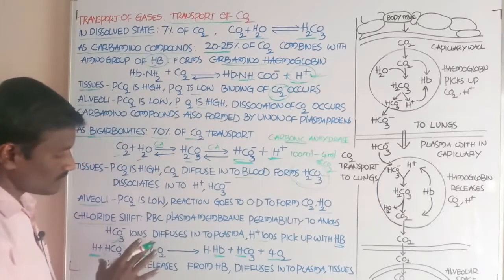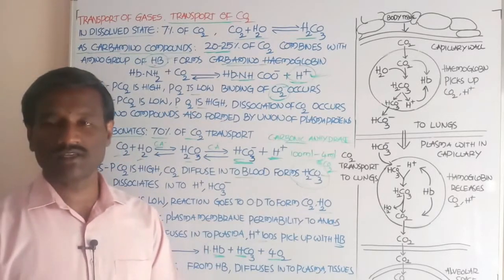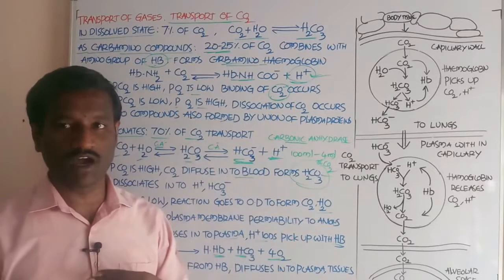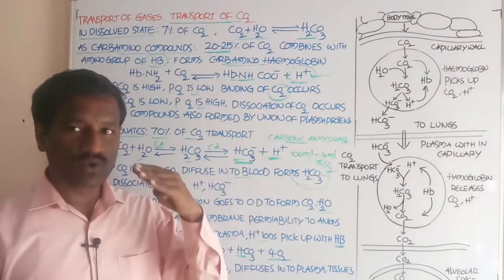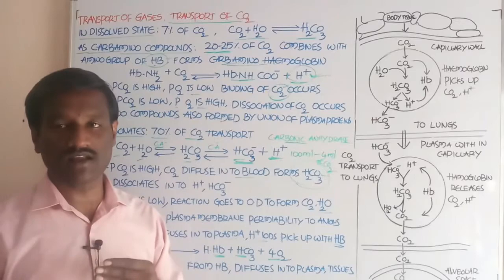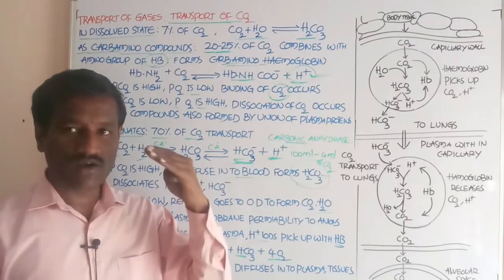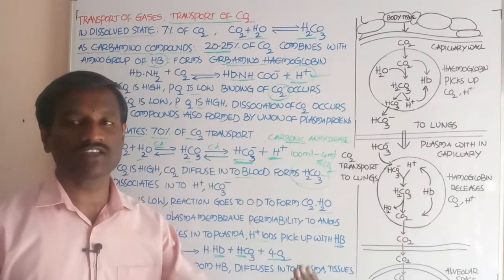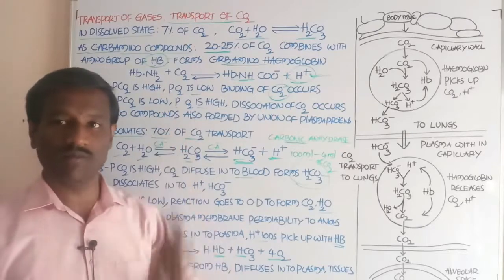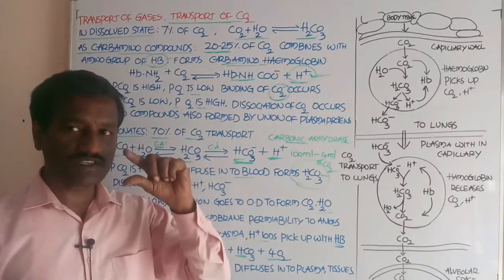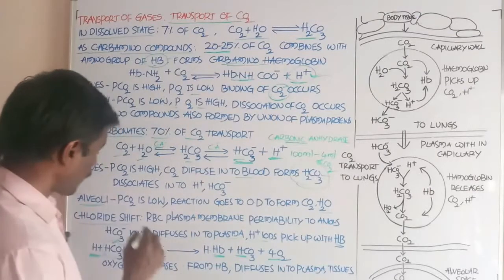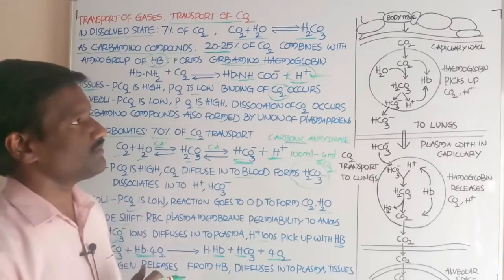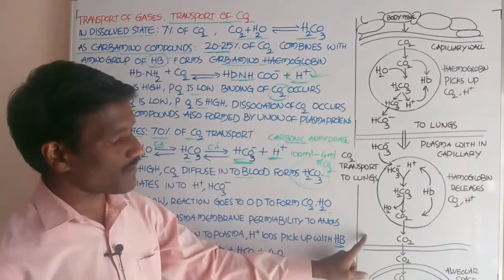When the bicarbonate ions diffuse into the plasma, to maintain electrolyte balance, ionic balance, chloride ions present in the plasma diffuse into the inner part of the RBC. This phenomenon is called the chloride shift or Hamburger's phenomenon. This is about carbon dioxide transport.